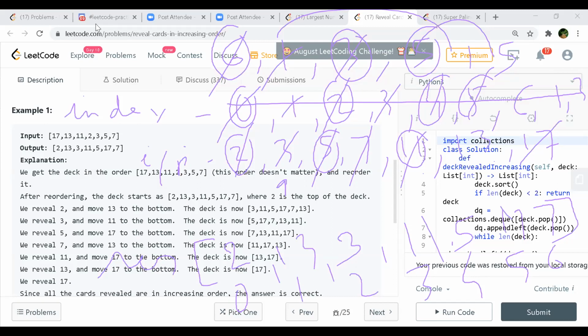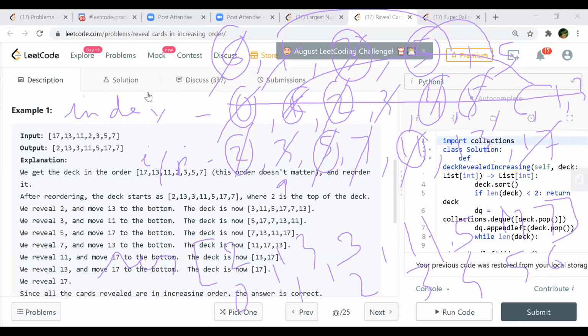If you look at the example, it says that if there are still cards in the deck, put the next top card of the deck to the bottom of it. So he just moves that to the bottom, and that is what he is trying to do here in this index. When he takes this 1, he pushes it to the backside. Right. So this is what is in the solution.